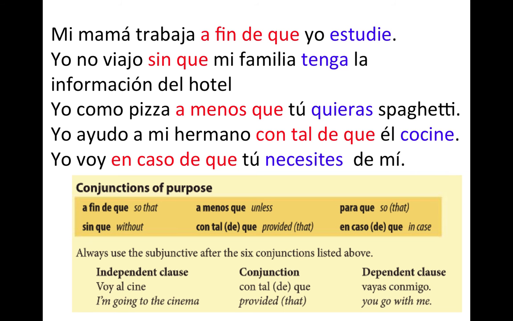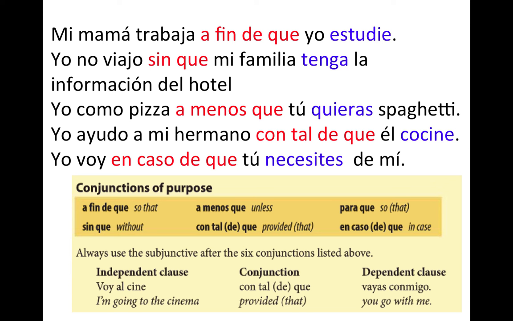And I have some examples for you. So, mi mamá trabaja a fin de que yo estudie. So my mom works for the purpose of, so that, right, I study. Okay. And estudie, it's not yo estudio, because that is the indicative form. Yo estudie, it's the subjunctive.